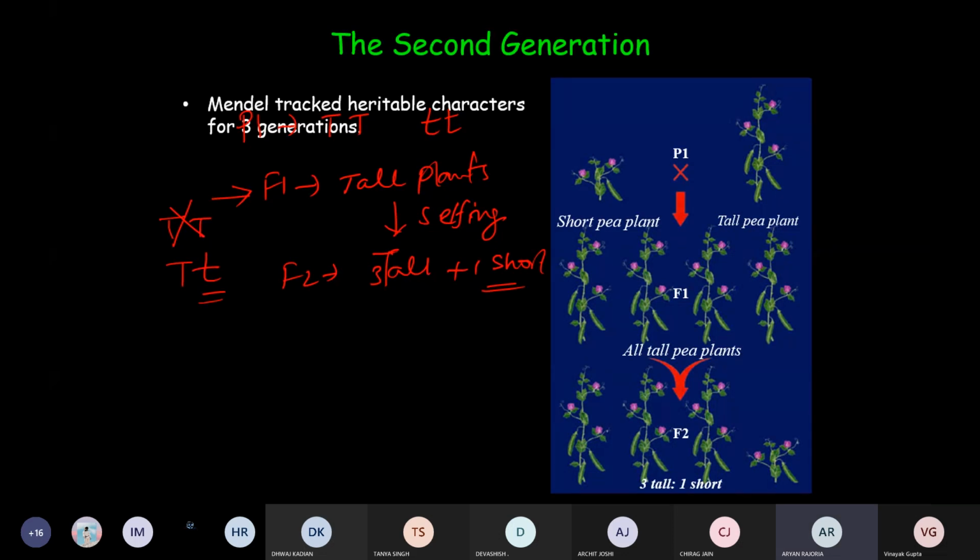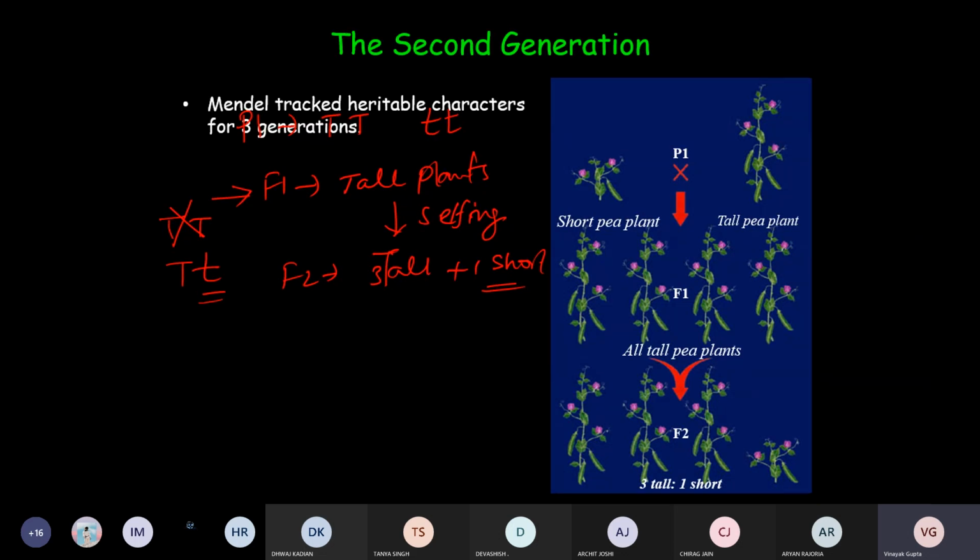The characters will exist in pairs. Okay, so whatever you are saying, that is actually the second law, the law of segregation. I will come to that.